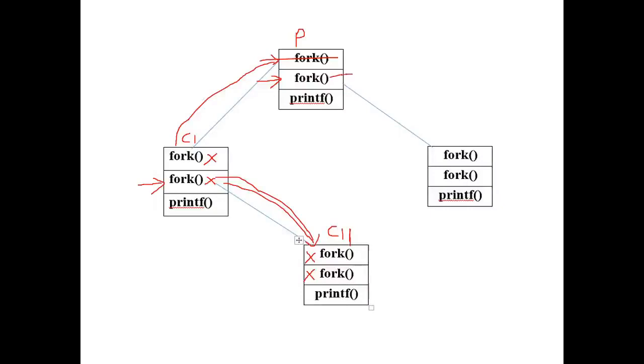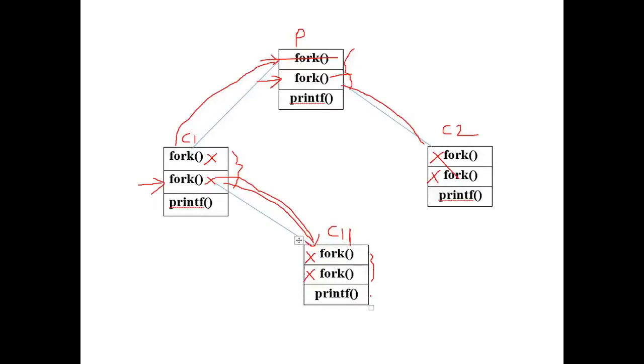When the parent process executes this, it will create another child process, and we call it child 2. Now these two instructions have been executed, and the child process is a duplicate of that. So these two statements will not be executed in the child process because they were already executed in the parent process. The same here also: these two statements were already executed in the parent process, so they will not be considered here.